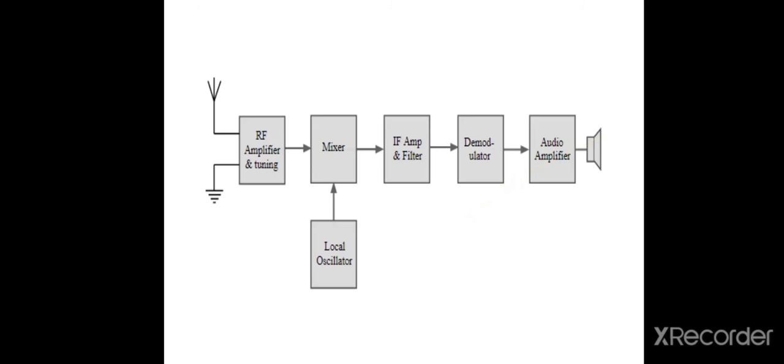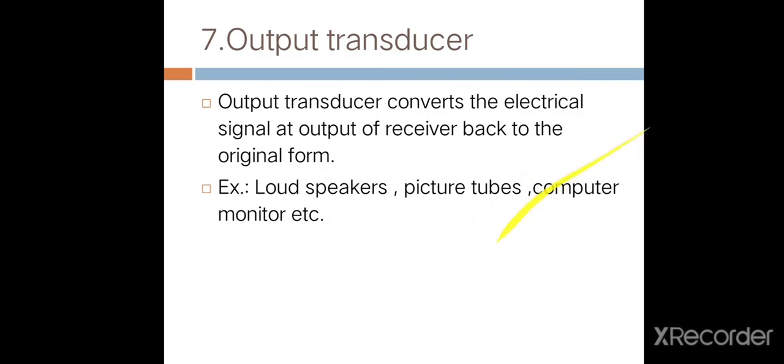After that it is transferred to the IF amplifier and filter, IF meaning intermediate frequency amplifier. Then the signal is transferred to the demodulator for the demodulation process, and after that to the audio amplifier for amplification, and at last to the loudspeaker.